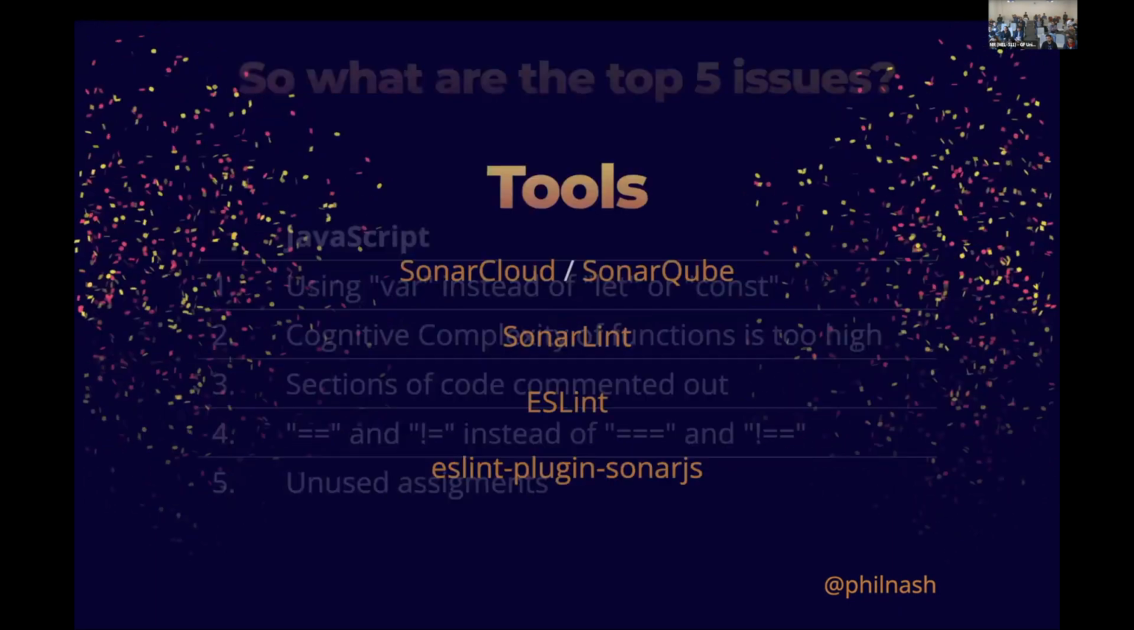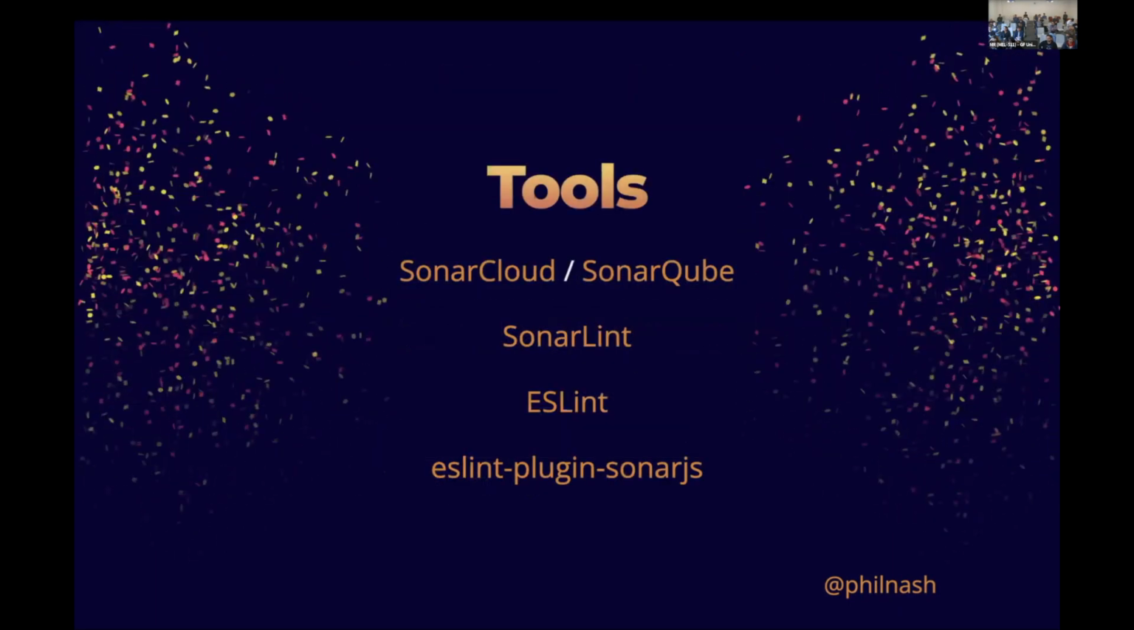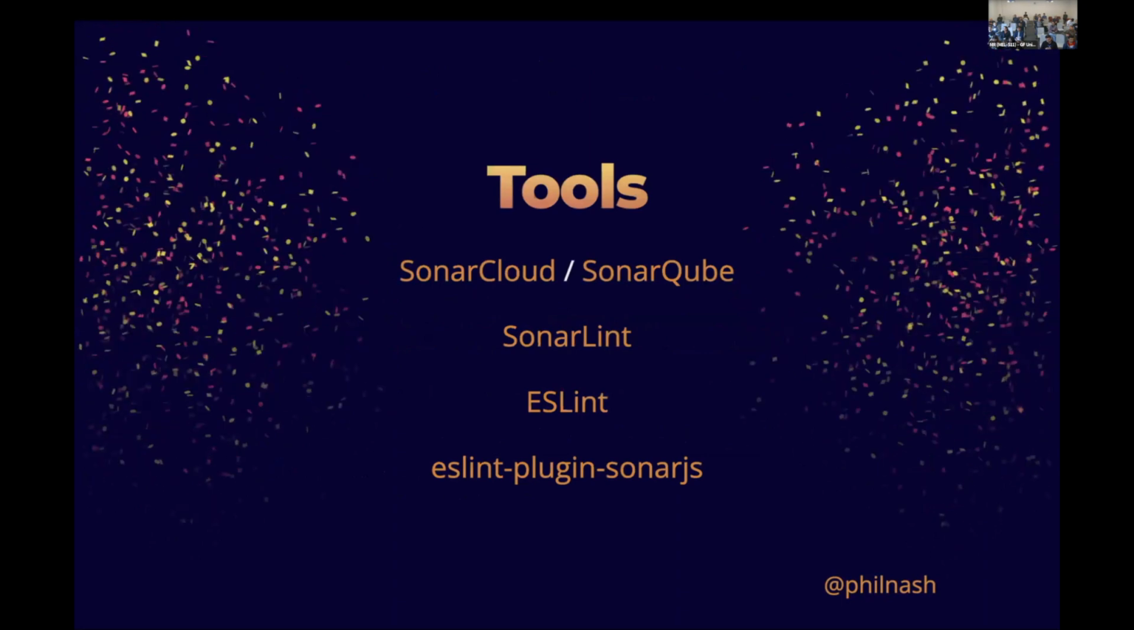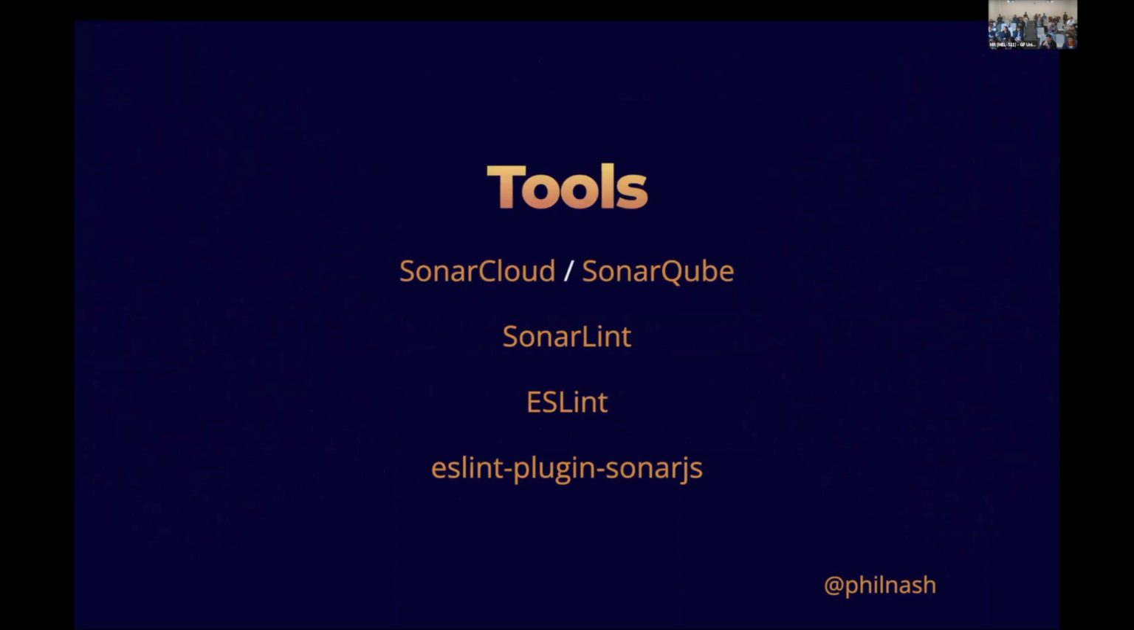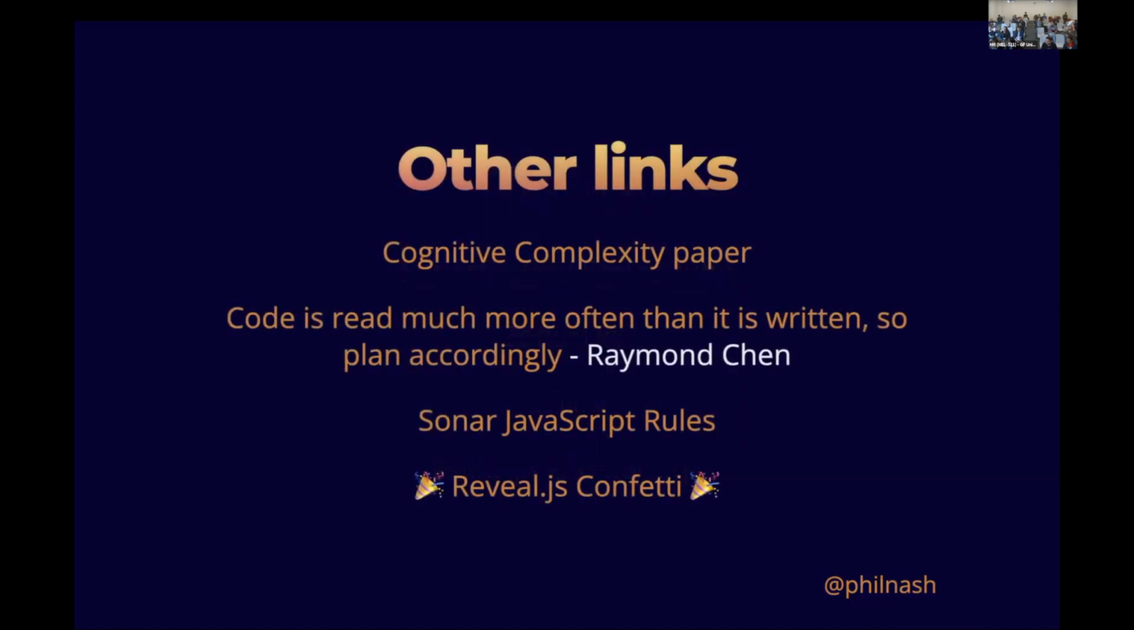If you are looking for some tools to help you in identifying and removing these issues over time, like I said, SonarCloud is SaaS-based and will scan your code in the cloud. SonarQube you run yourself, but it does effectively the same thing. SonarLint will live inside your editor. ESLint can live inside your project and your editor, and it's also open source. ESLint doesn't support the cognitive complexity score, but Sonar wrote an ESLint plugin as well, which gives you cognitive complexity within ESLint. If you're already using ESLint, check out the ESLint plugin, SonarJS. And I have some other links.